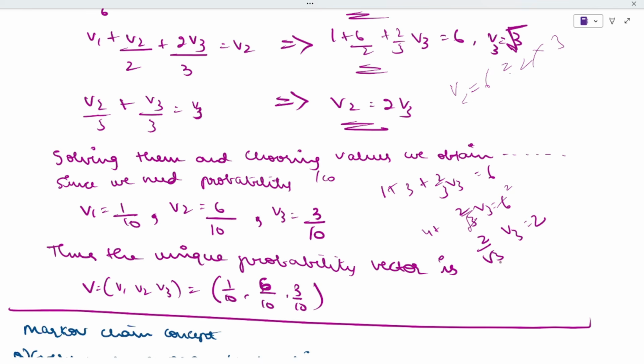Okay, now you can do that root in order to send it. Now if you have to find out this, 2 by root 3 will be equal to 2 ones and 2 twos. V3 will be equal to what? Root 3. The answer is root 3.